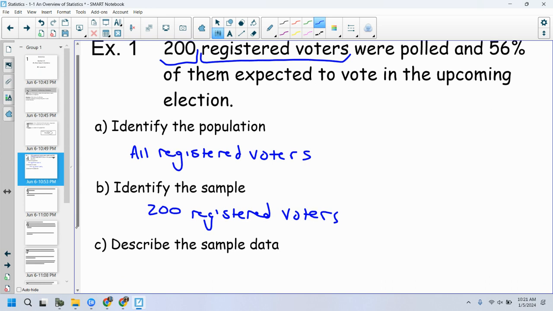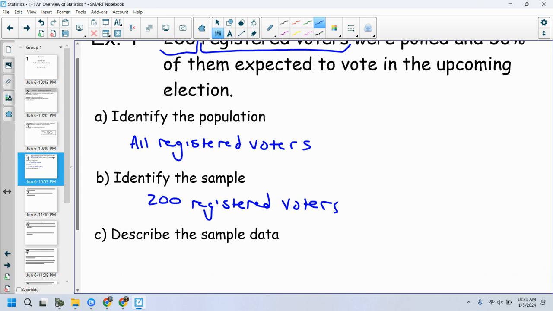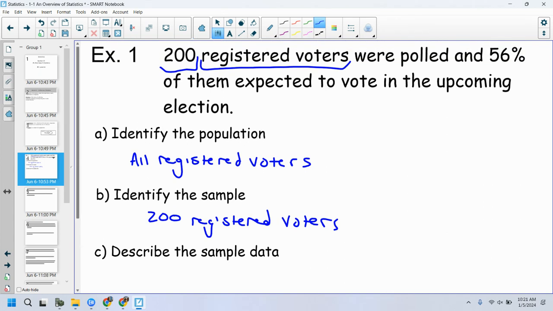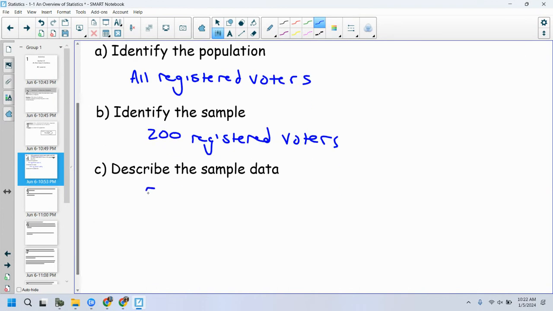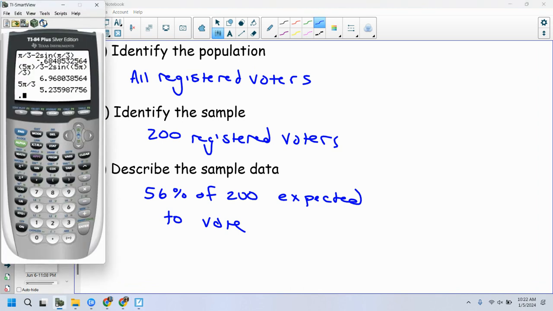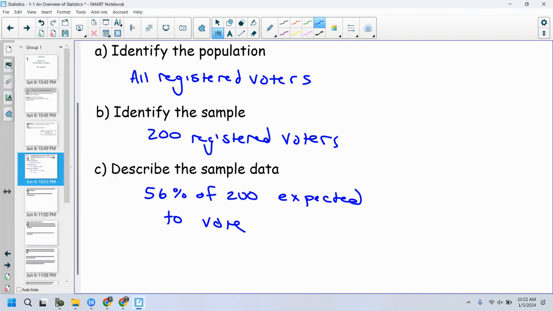Describe the sample data. This is kind of like your homework problems. That's why I'm formatting it in this way. So the sample data is basically saying, well, out of those 200, 56% of them expected to vote, right? Expected to actually cast their vote. So 56% of 200 expected to vote. Okay. And we could actually find out what that is, 0.56 of 200, and that would be roughly 112. There's 112 people out of those 200 that are expected to vote, right?